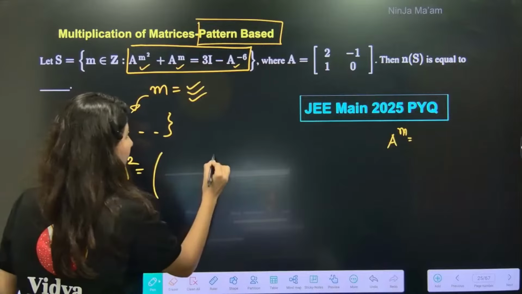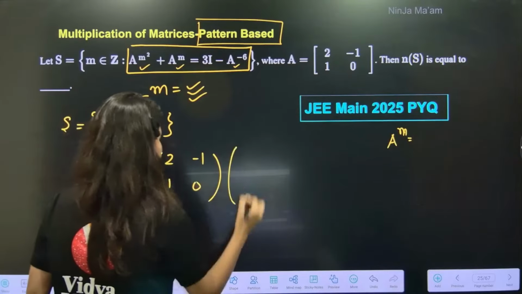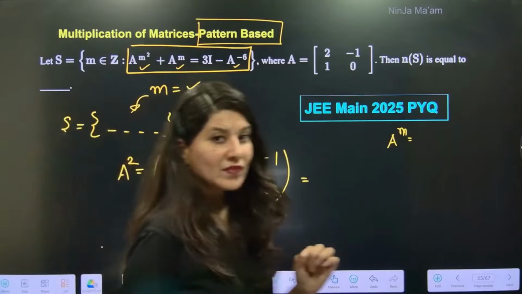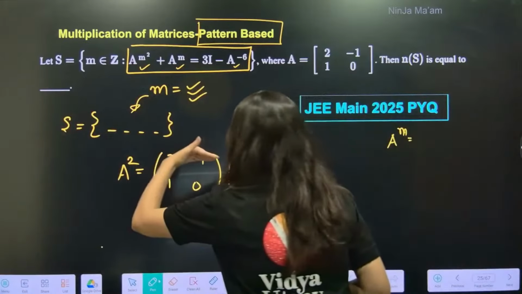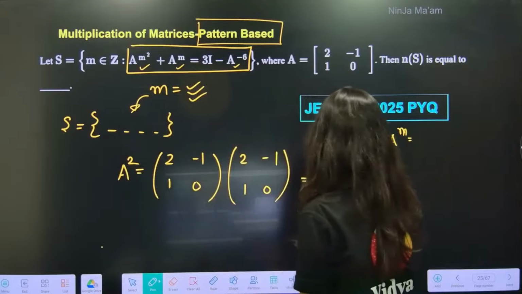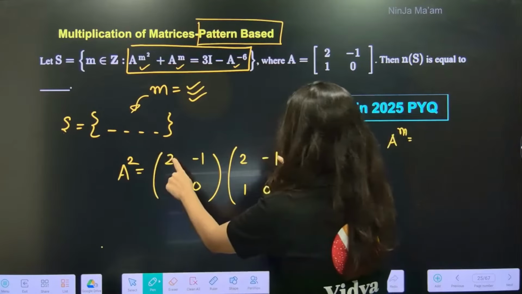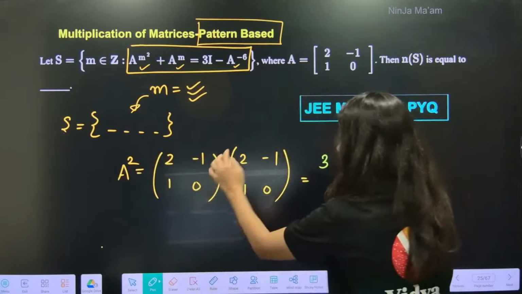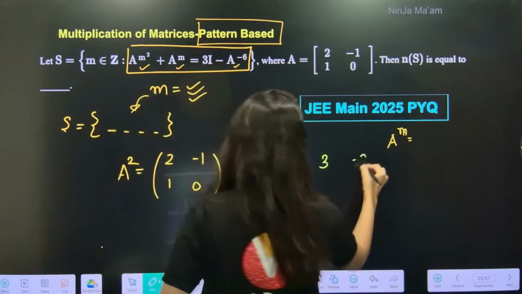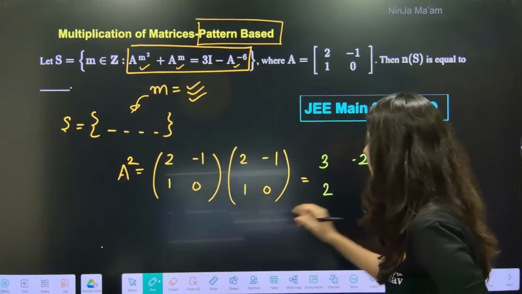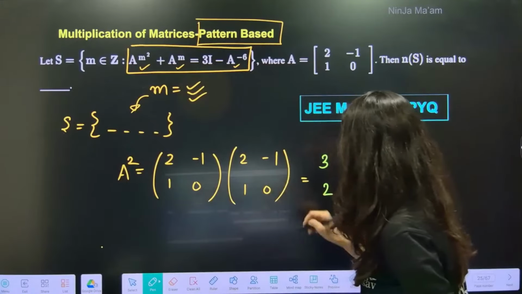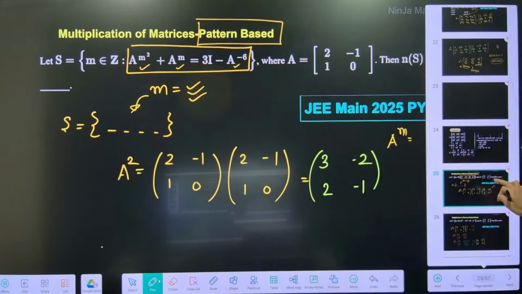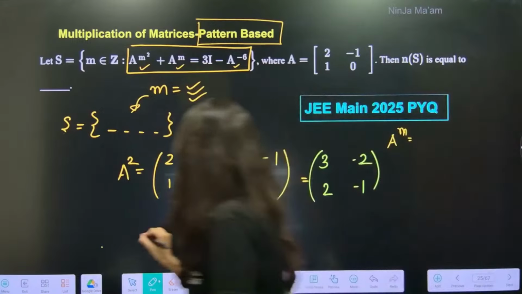Let's talk about A square. Can you see this is your A square? Be very alert about what is happening when we are doing A square. So, row 1, column 1, 2 2s are 4 minus 1, 3. This multiply this, 2 into minus 1, so minus 2. This multiply this will give you just 2. And this multiply this is going to give you minus 1. This is your A square. Everybody, A square? Yes.